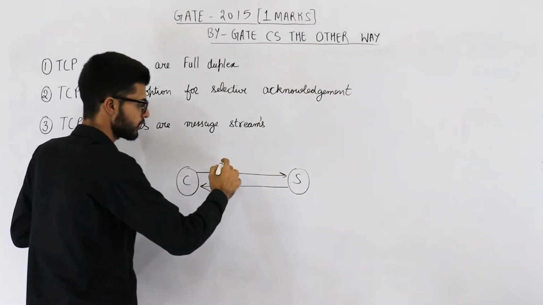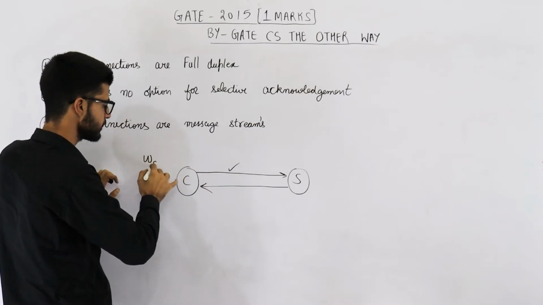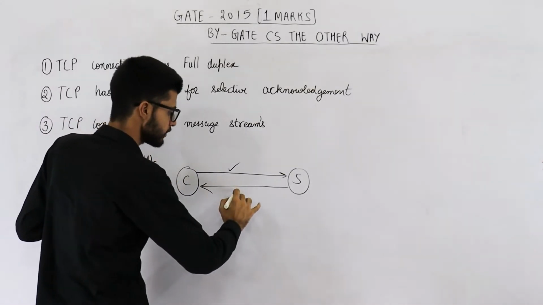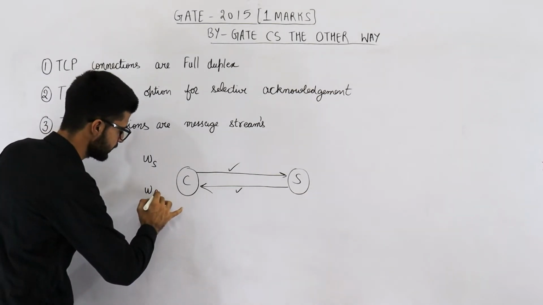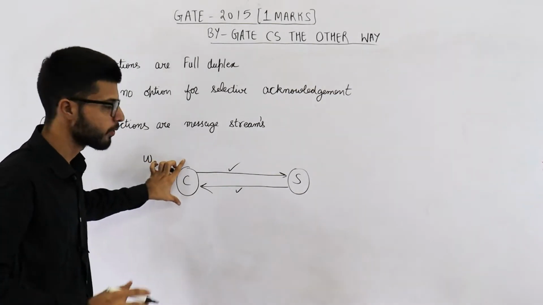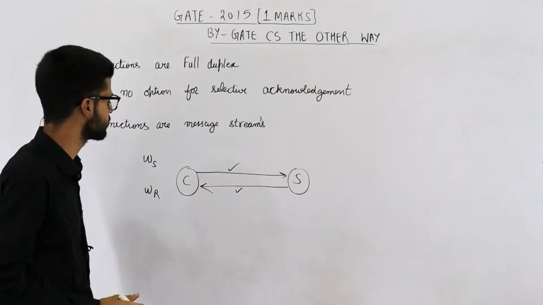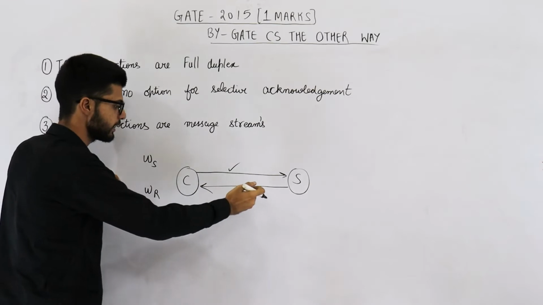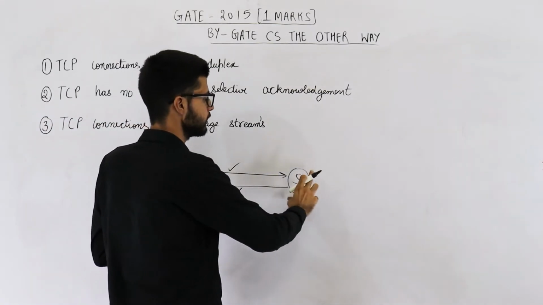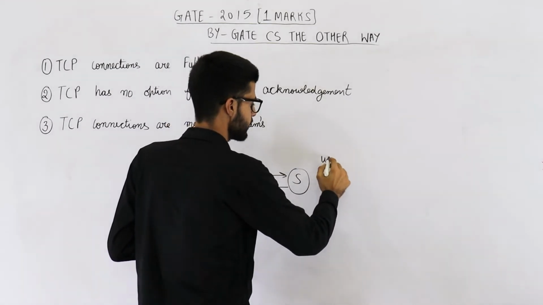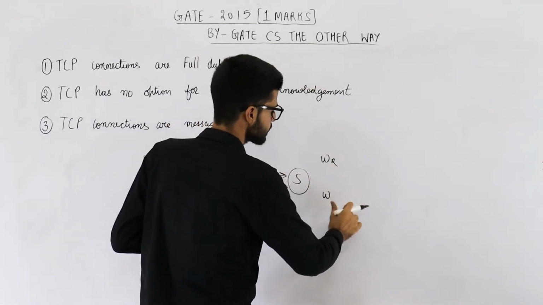So for this connection, client will be the sender. That means there will be a sender window. And for this connection, client will be the receiver. So there will also be a receiver window. So on any machine, we will have both windows, sender window and a receiver window. This one for sending data and this one for receiving data. Similarly, for this connection, server is a receiver. So we have a receiver window and here we are going to have a sender window.